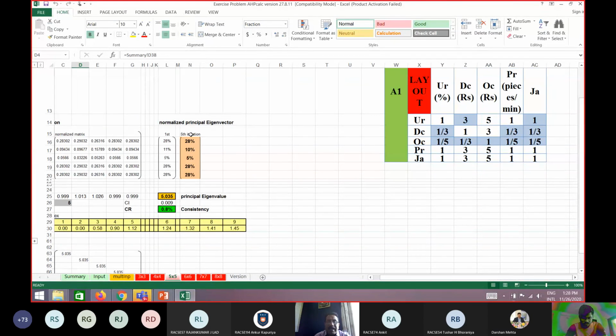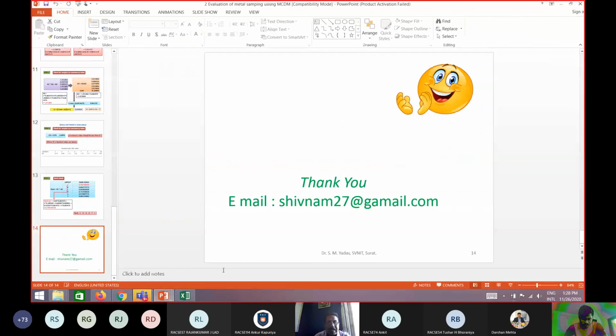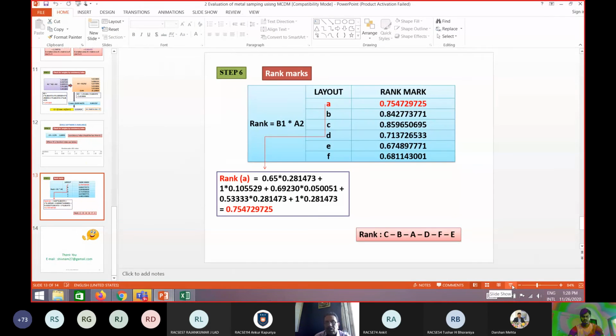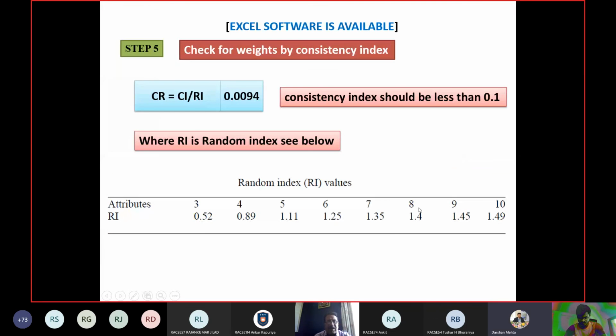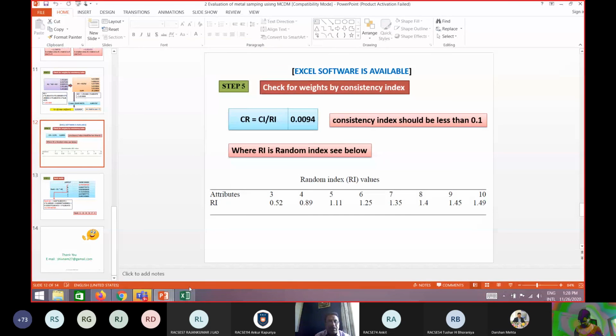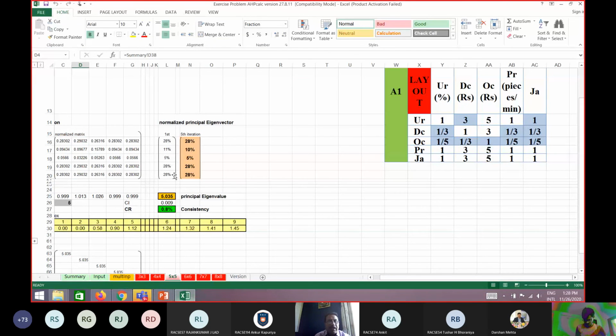The entire steps which you have done, step number 1, step number 2, step number 3, step number 4, and step number 5, the consistency check, is C equal to 0.009. This value we got in the PowerPoint presentation as, let me show you again, 0.0009. This is the value, and for the same data you got it from the software also within a fraction of a second. And these are the weights: 28%, 10%, 5%, 28%, and 28%.